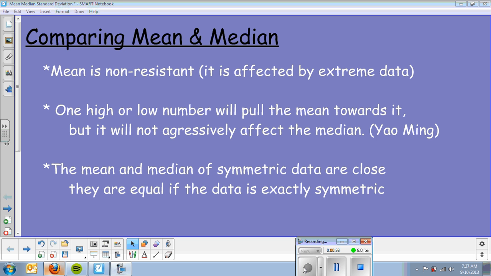The mean and median of symmetric data are close. They are equal if the data is exactly symmetric. So the more symmetric the data, the closer the mean and the median will be.